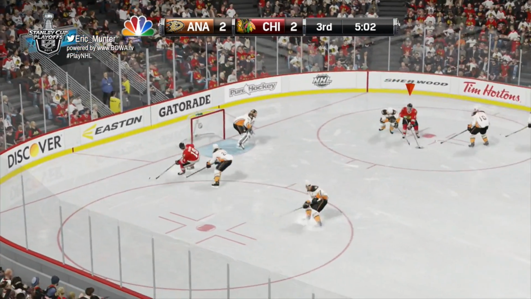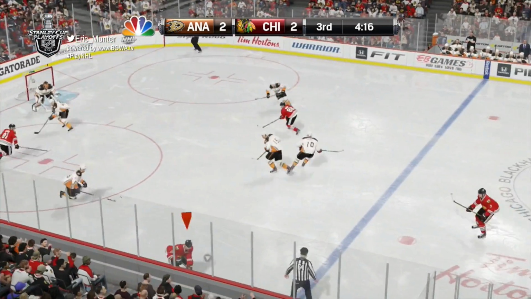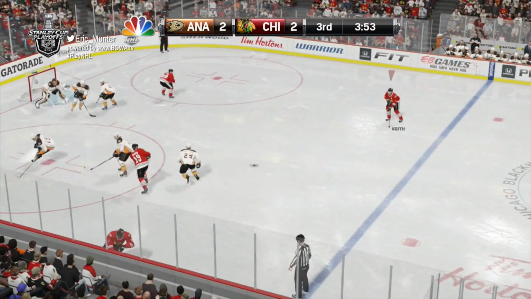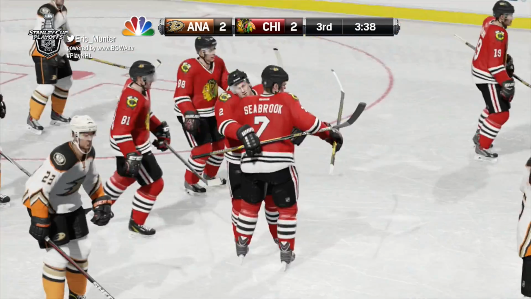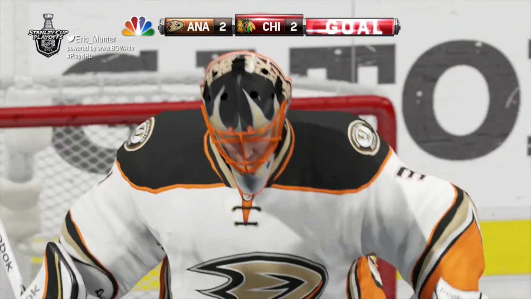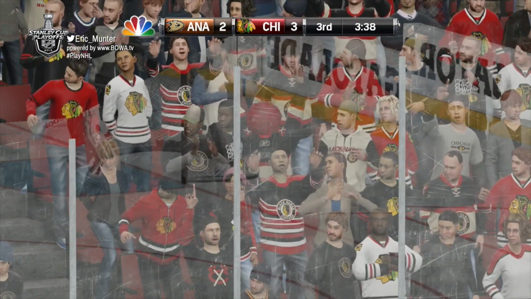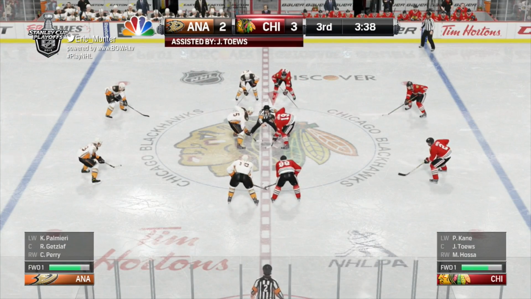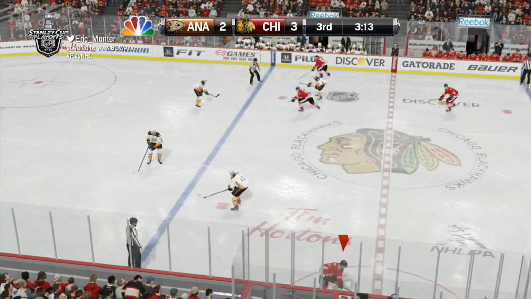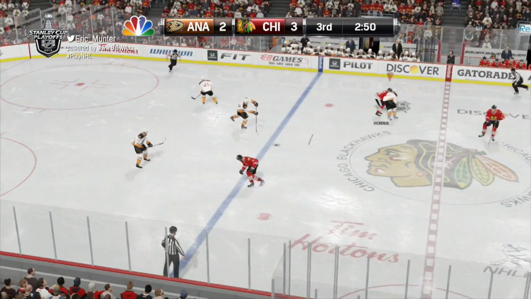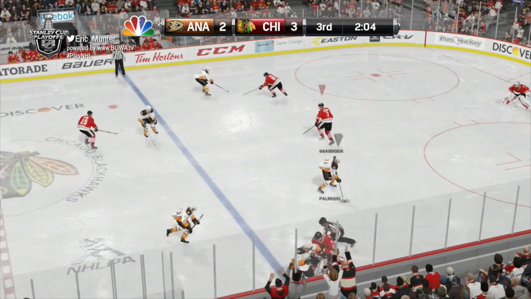Now Marian Hossa looking around. Hossa for Kane at the side of the goal, couldn't get it. Boschman taken away by Toews. Jonathan Toews holds it in, feeds it to Keith. He shoots and scores! Duncan Keith from Jonathan Toews. And with 3:38 to go, the Chicago Blackhawks have come all the way back and have their first lead of the hockey game. It's 3-2.